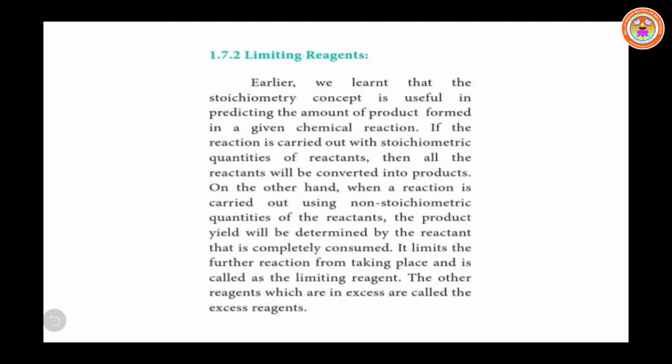given chemical reaction. If the reaction is carried out with the stoichiometric quantities of reactants, then all the reactants will be converted into products. On the other hand, when a reaction is carried out using non-stoichiometric quantities of the reactants, the product yield will be determined by the reactant that is completely consumed. It limits the further reaction from taking place and is called the limiting reagent.